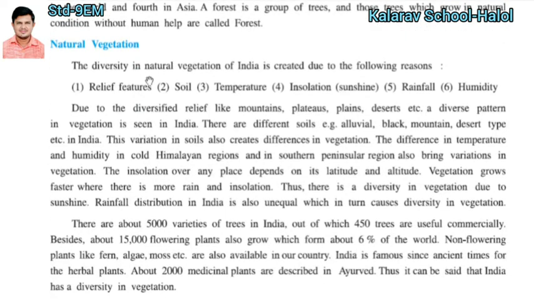Natural vegetation. The diversity in the natural vegetation of India is created due to the following reasons. Here are the 6 reasons which cause the diversity in natural vegetation of India. Number 1, relief feature. Number 2, soil. Number 3, temperature. Number 4, insolation. Number 5, rainfall. And number 6, humidity. You have to remember this, it will be asked in the 1 mark exam. The diversity in natural vegetation of India is created by how many factors? Six: relief feature, soil, temperature, insolation, that means the sunshine, rainfall and humidity.